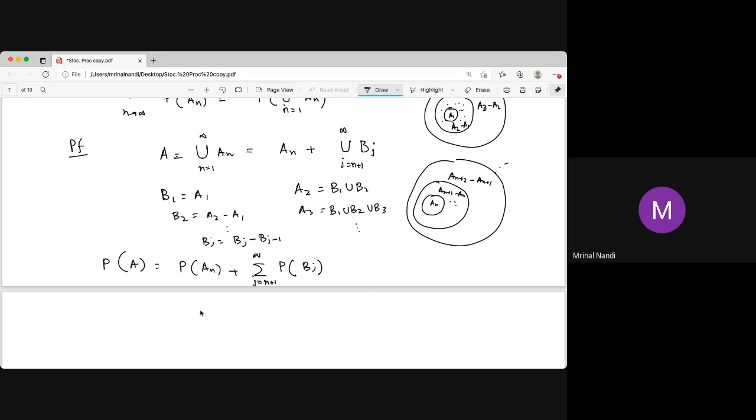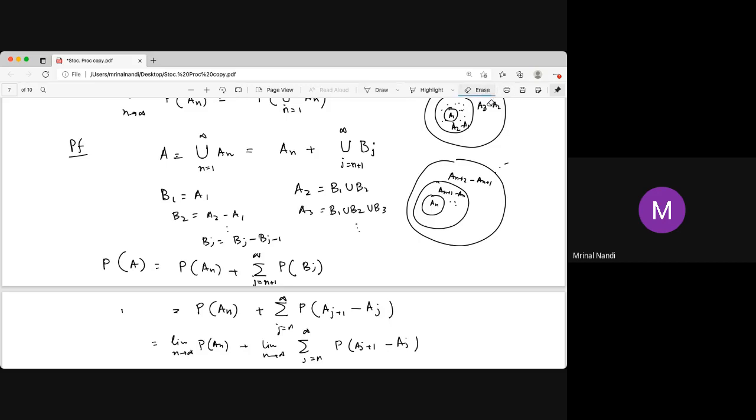Now what happened? What is this? So this is probability of An plus sum over j equal to n to infinity probability of Aj+1 minus Aj, and take the limit. So this is limit n tends to infinity probability of An plus limit n tends to infinity of the sum over j equal to n to infinity probability of Aj+1 minus Aj.